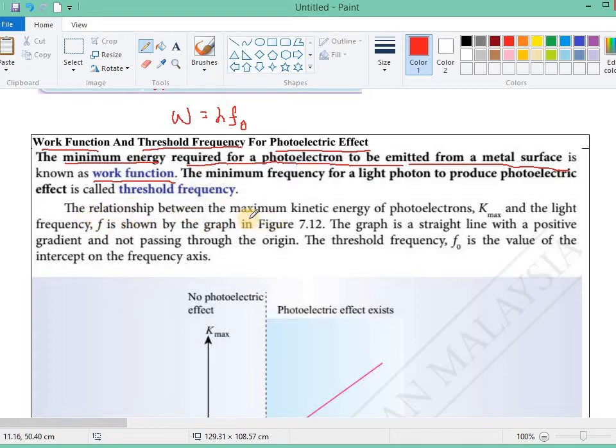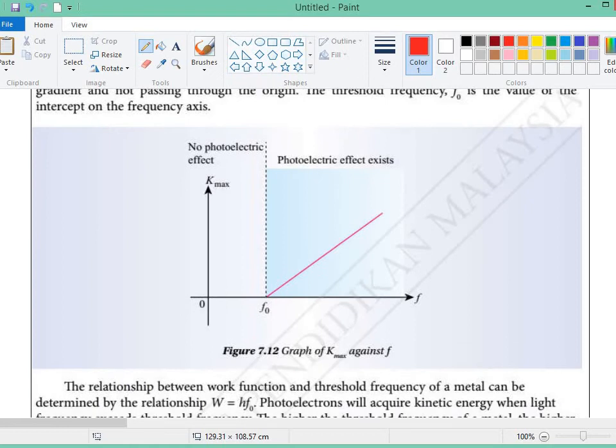The relationship between the maximum kinetic energy of the photoelectron and the light frequency is shown by the graph in figure 7.12. The graph is a straight line with a positive gradient and not passing through the origin. The threshold frequency is the value of the intercept on the frequency axis. You see this graph. This is a graph of the kinetic energy of the photoelectron against the frequency of the photon. This is the frequency of the photon.